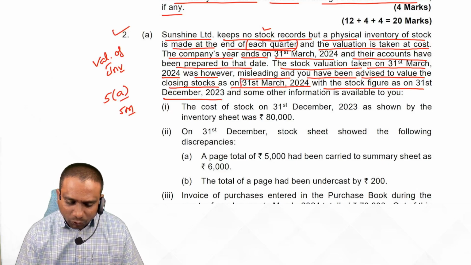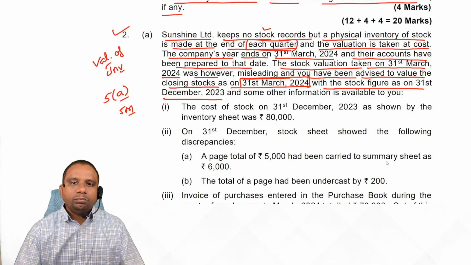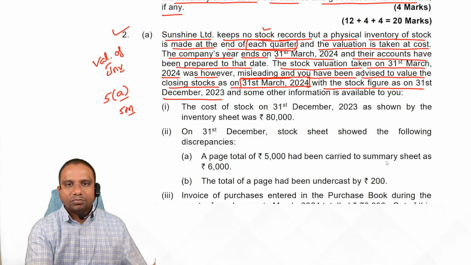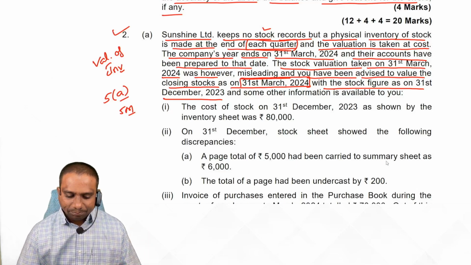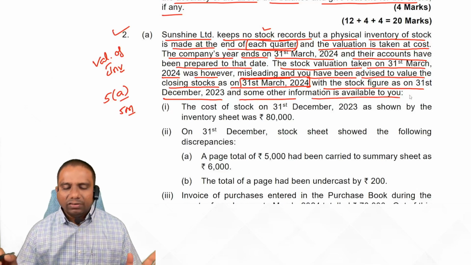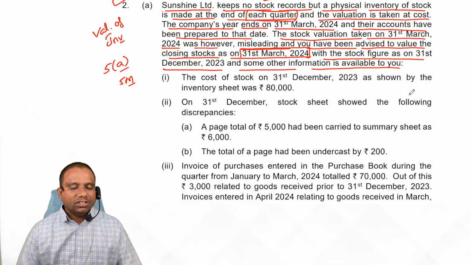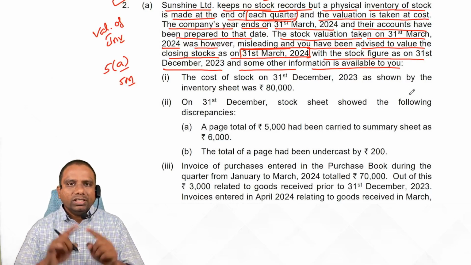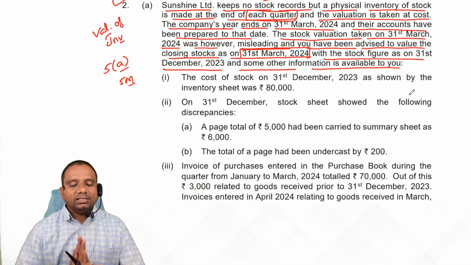So generally to value stock on 31st March 2024, we have to take the previous stock value date. What is the previous stock value date? 31st December. Fine. And some other information is available. Observe students, it is forward reconciliation. So in inventory taking, we have two methods now: forward reconciliation and backward reconciliation.